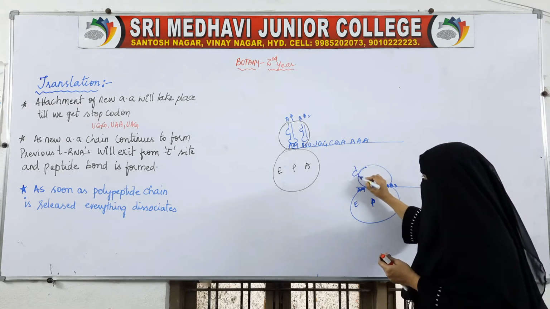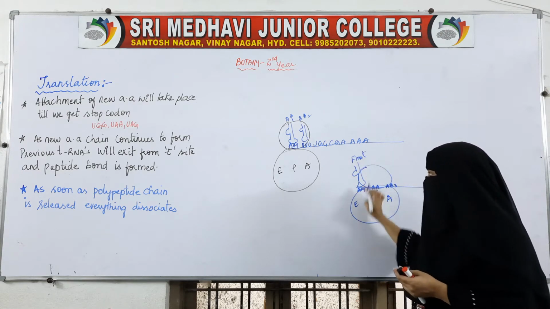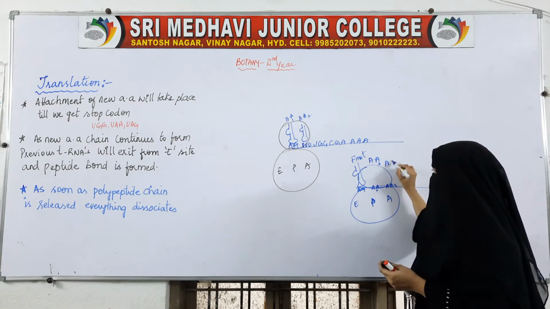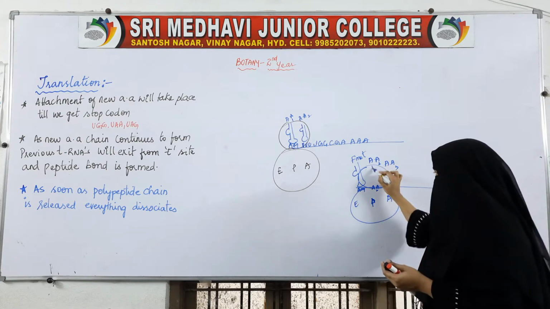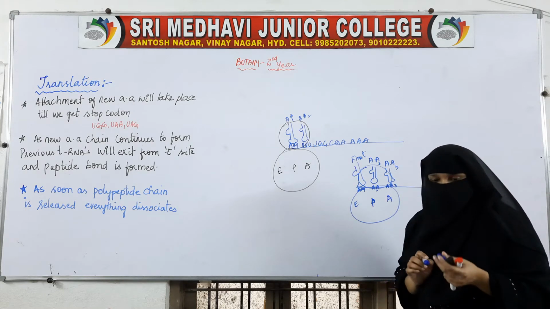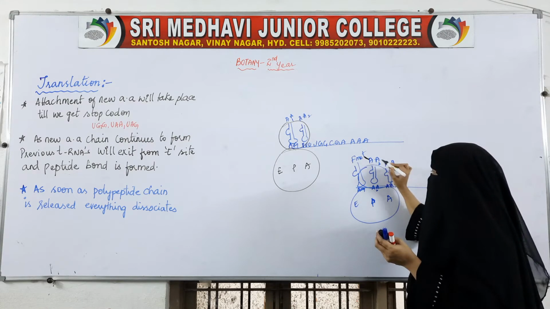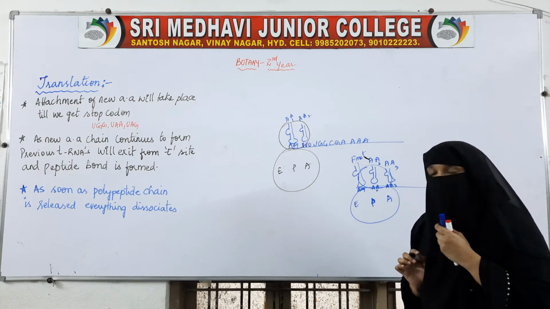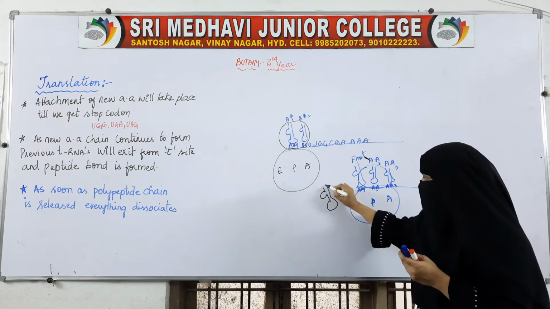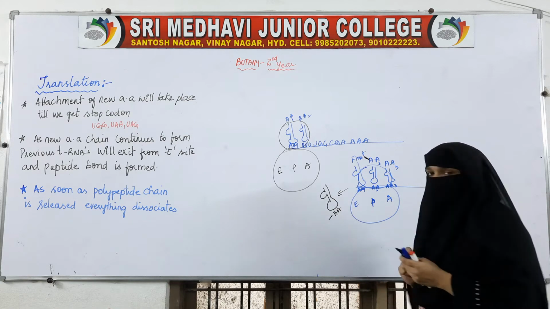For example, the tRNA will exit here with F-Met, because this is the AUG, so methionine will be there. Now amino acid 2 is here, and amino acid 3 is here. This is the tRNA. At the P site, bond formation will take place, and the tRNA, minus its amino acid, will exit from the E site.